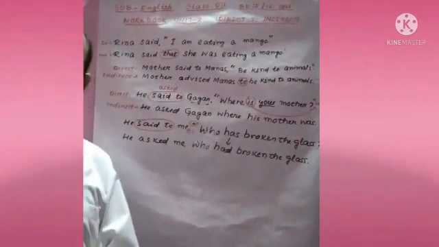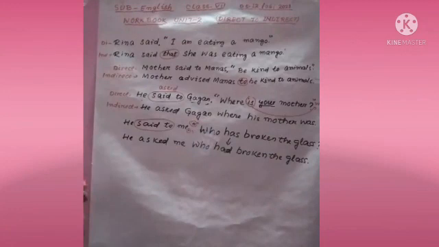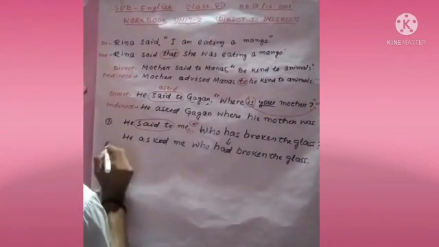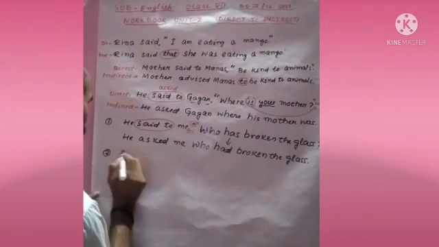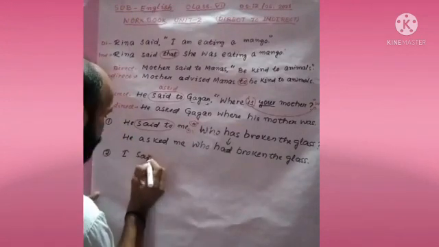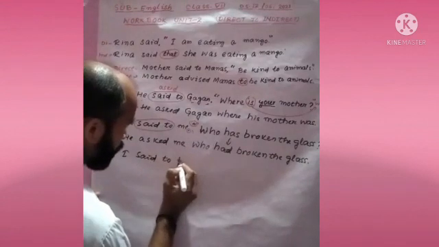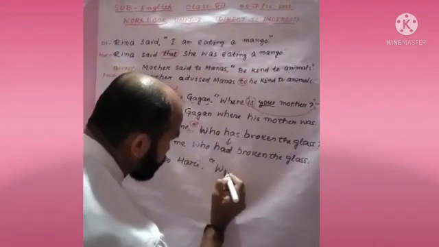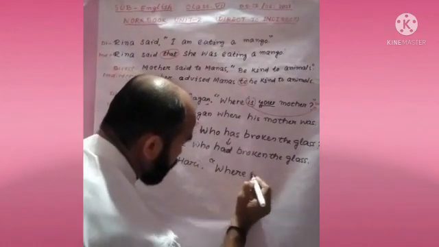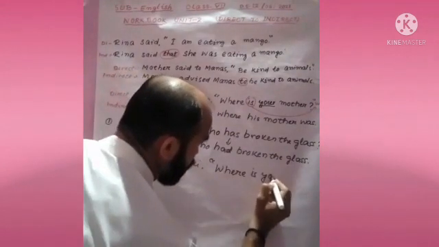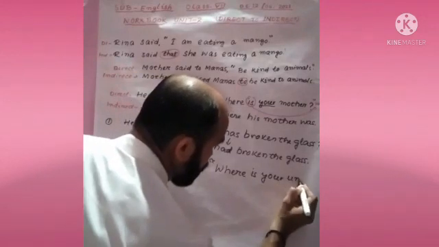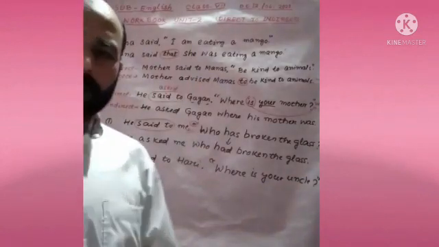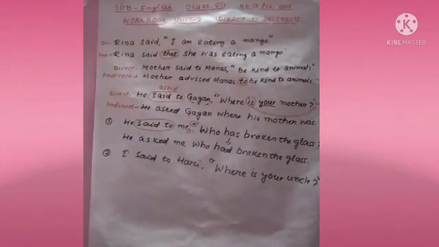Okay. Then next one, I said to Hari, where is your uncle?